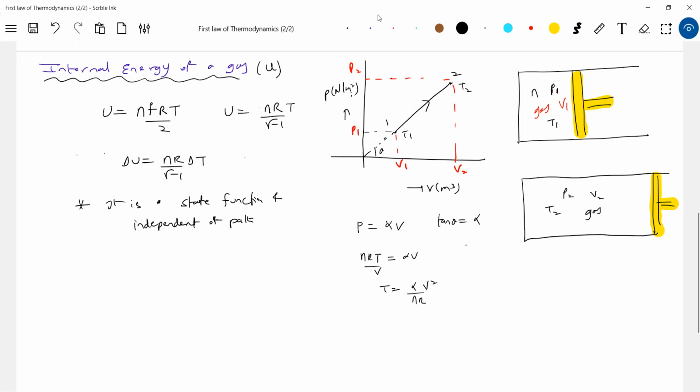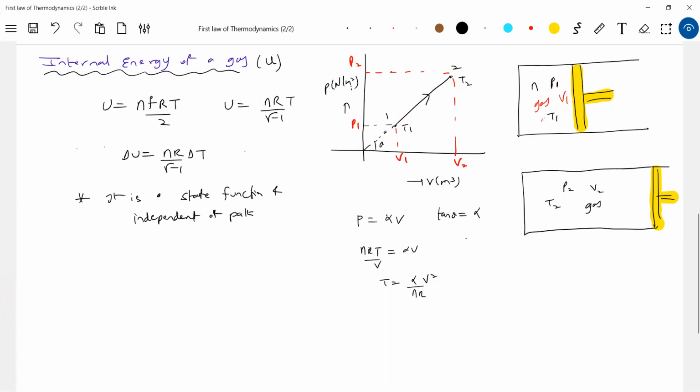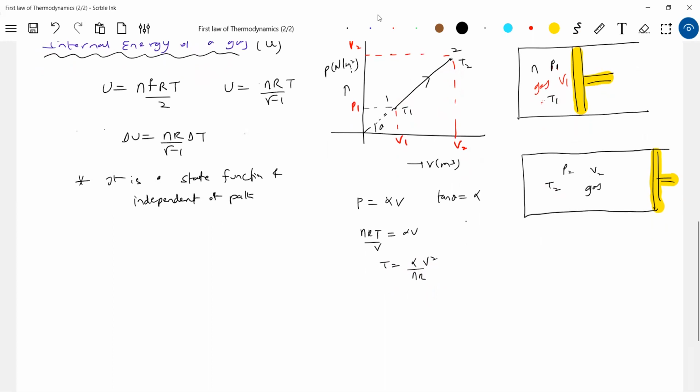Okay, fine. So now what is the energy of the gas? We should write it as nR over gamma minus 1, times T2 minus T1. How that temperature varies, we need not bother. It only depends on the initial and final state. So I'll bring that: it's a state function. Now, what is the meaning of thermodynamic process?